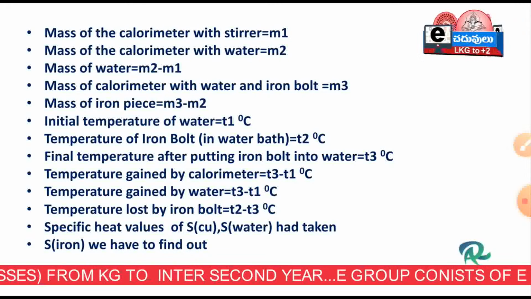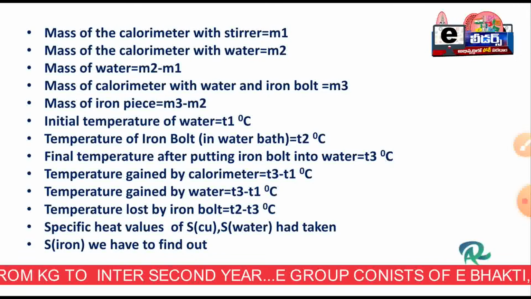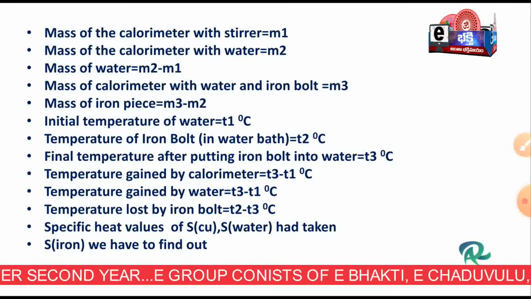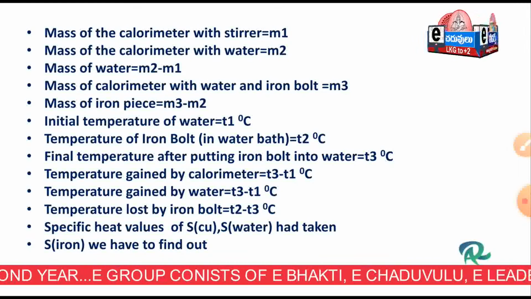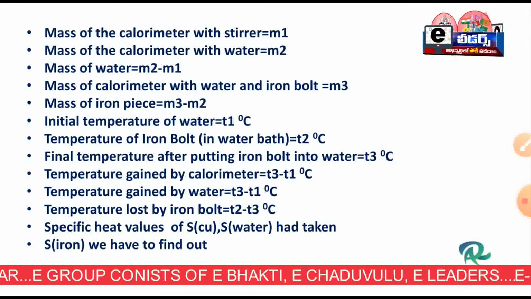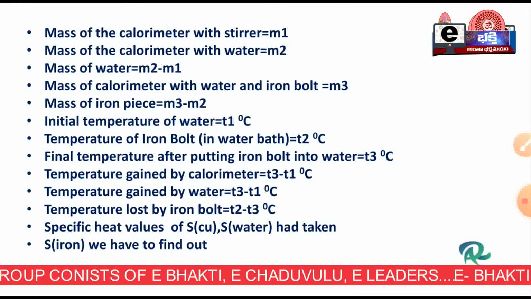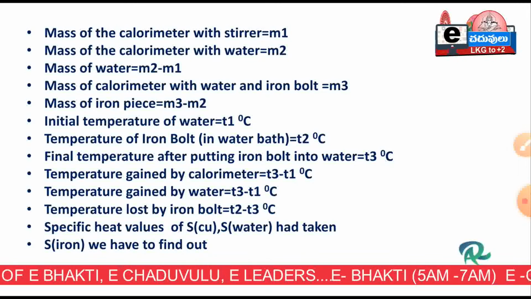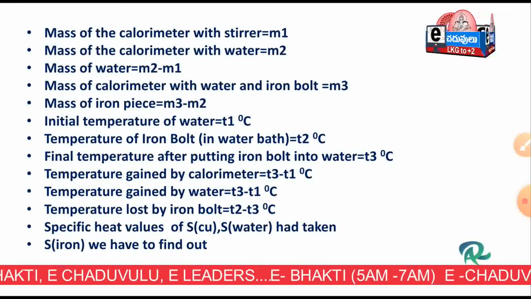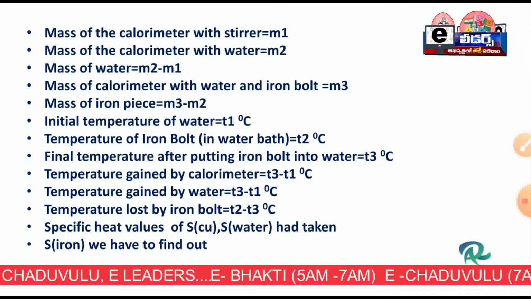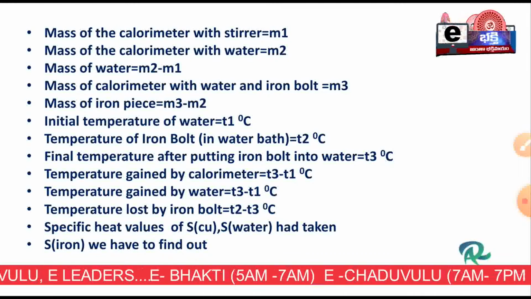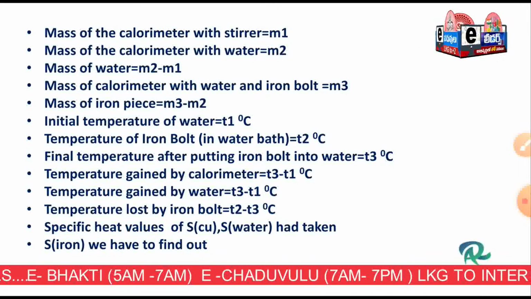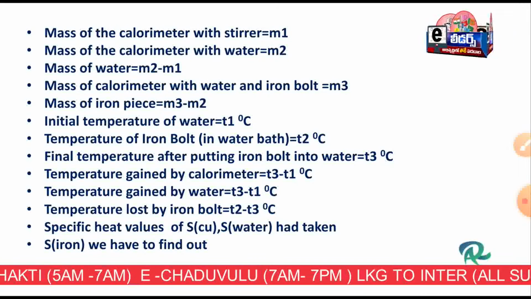We had taken 6 readings. With those, we calculated the mass of water and the mass of the iron bolt, and now we are going to calculate the temperature gained by the calorimeter. Initial temperature is T1, final temperature is T3. So the temperature gained by the calorimeter is T3 minus T1. Temperature gained by water is also from T1 to T3, T3 minus T1.